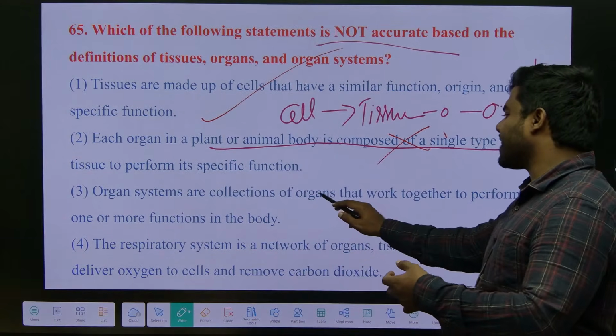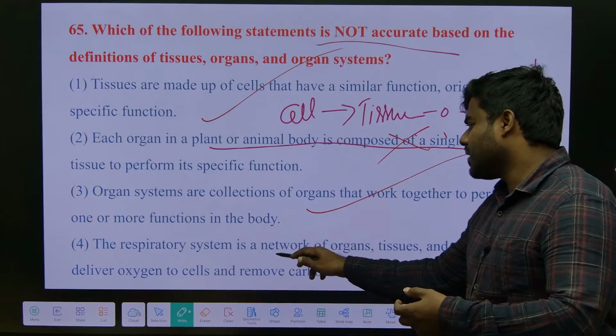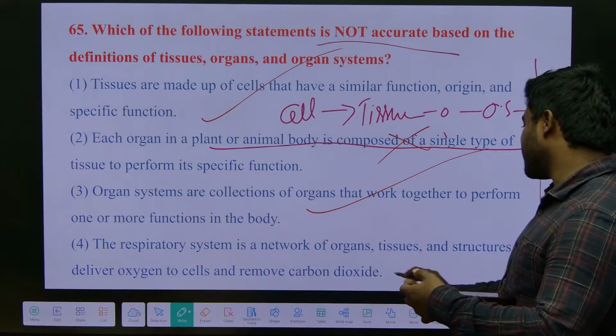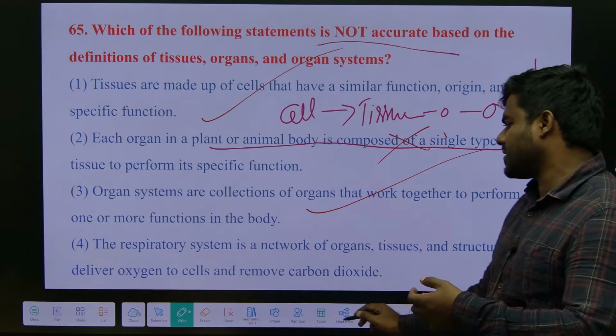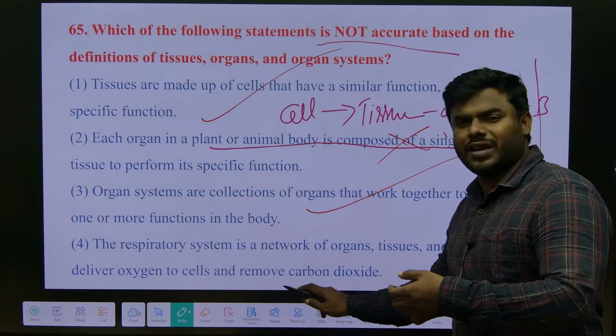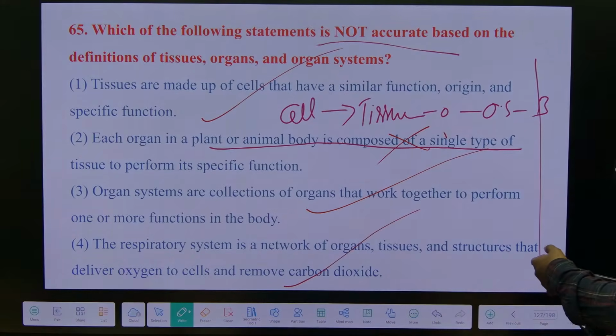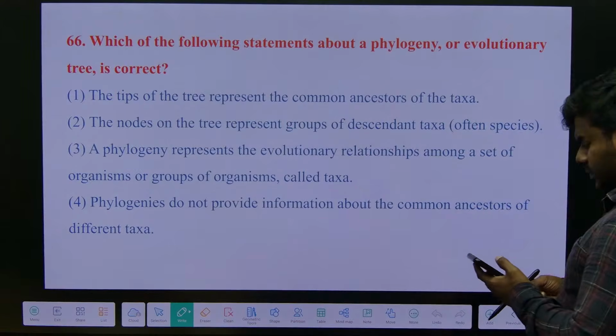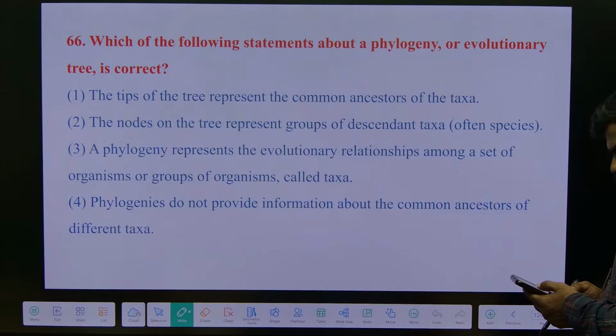Organ systems are collections of organs. The respiratory one, false, correct only. The respiratory system is a network of organs, tissues and structures that deliver oxygen to the cells and remove carbon dioxide. Answer is 2. This is also 11th standard.